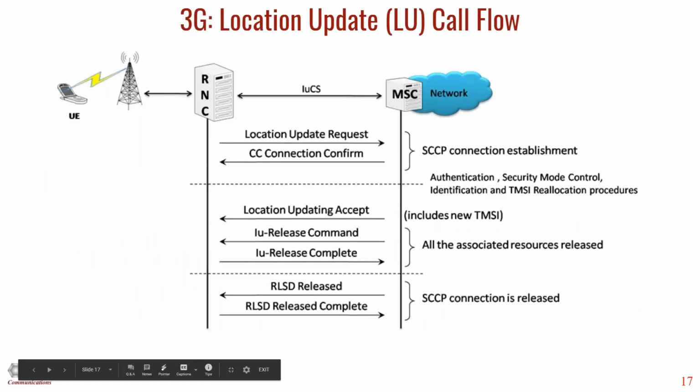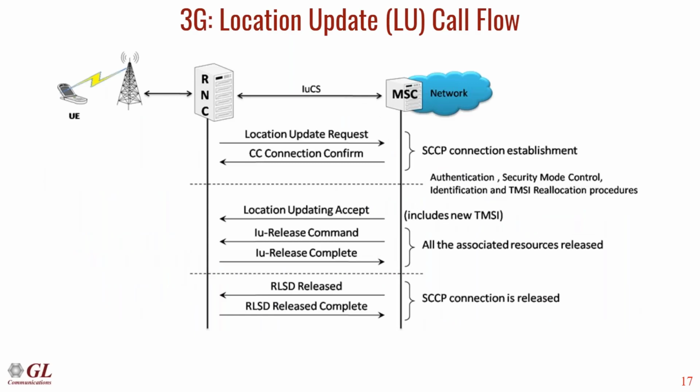So while coming to the call flow scenarios, this will explain about the initial procedure which happens whenever UE tries to connect to the 3G CS network. So UE has to update its location to the MSC before using any service in the 3G interface. So whenever UE tries to connect to the 3G interface, it will initiate a location update request to the RNC, which will forward the request to the MSC via IuCS interface.